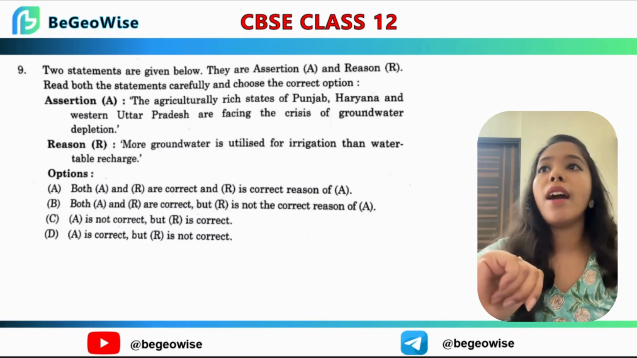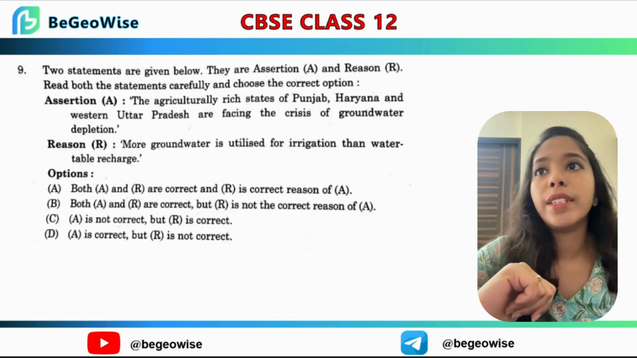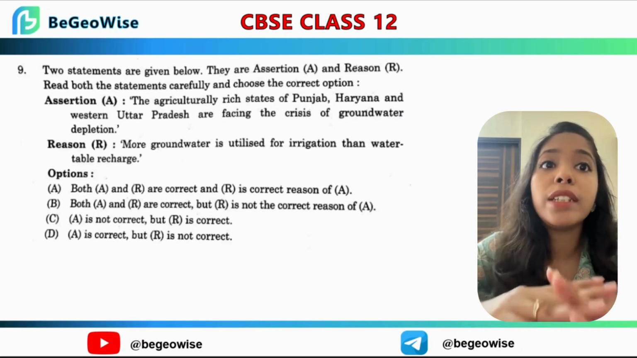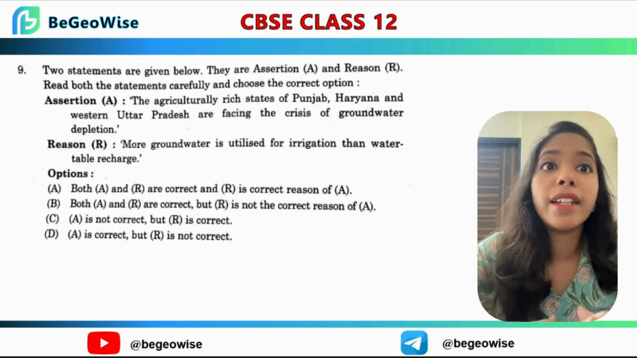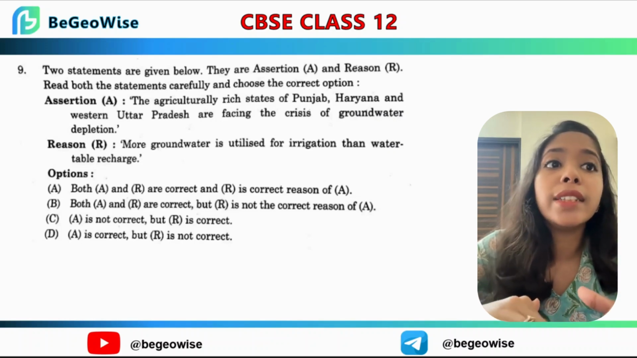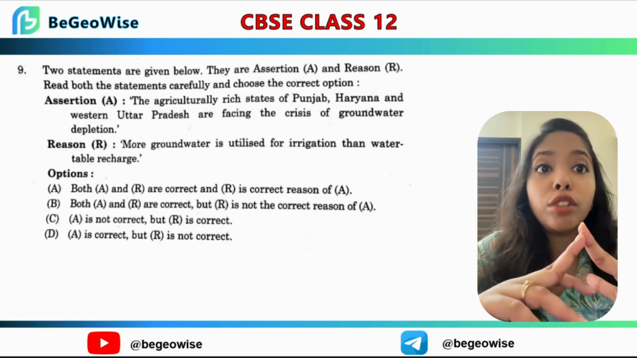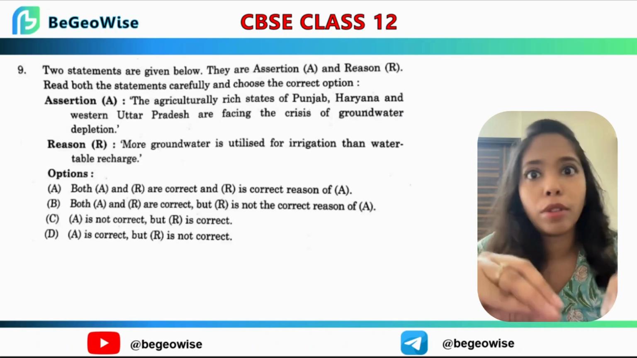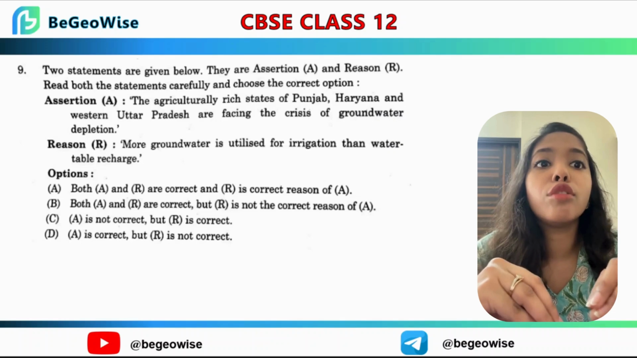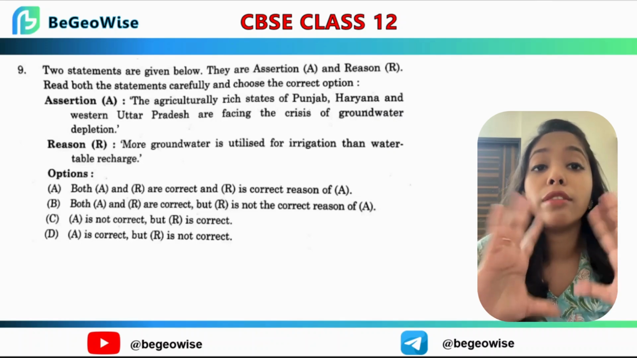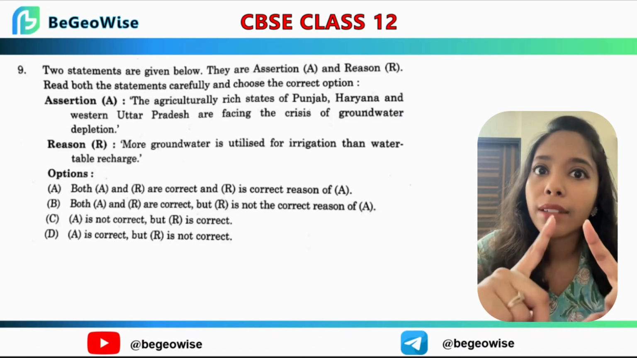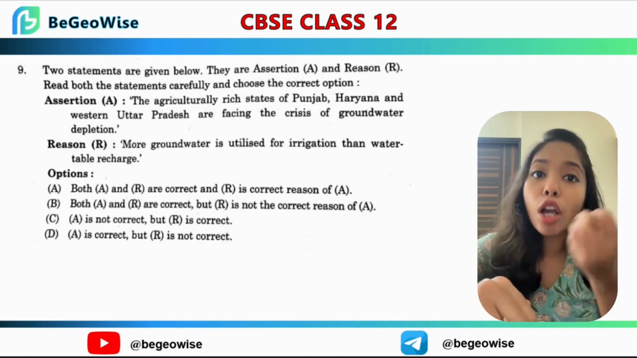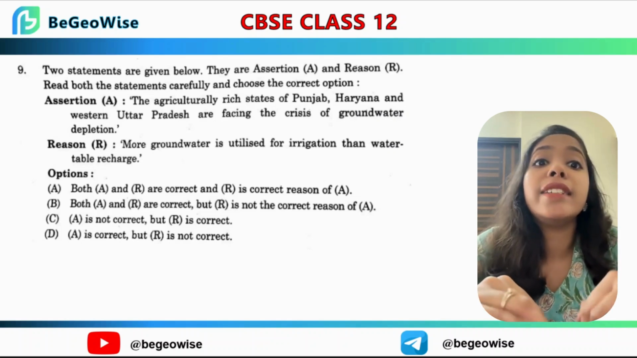So there are two statements given below. This is assertion and reason, as you can read it. Now let's talk about why some of India's most fertile states are running out of water. Now the assertion says that Punjab, Haryana and Western UP, India's agricultural powerhouses, are facing a groundwater crisis, which is absolutely true. Now these states grew like crops during the Green Revolution, and that came at a certain cost.